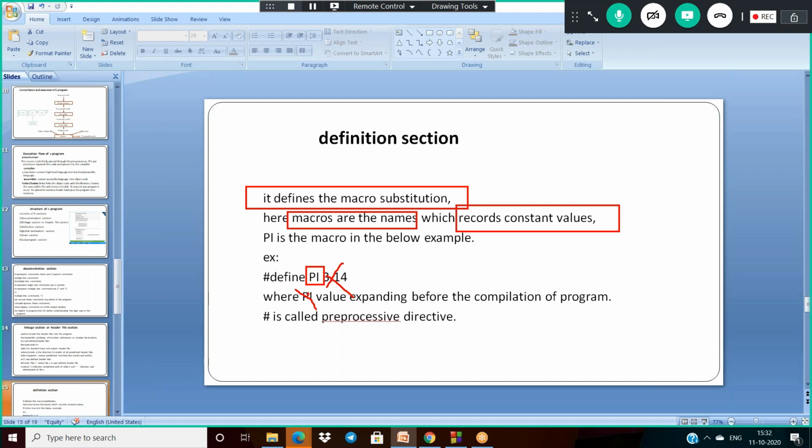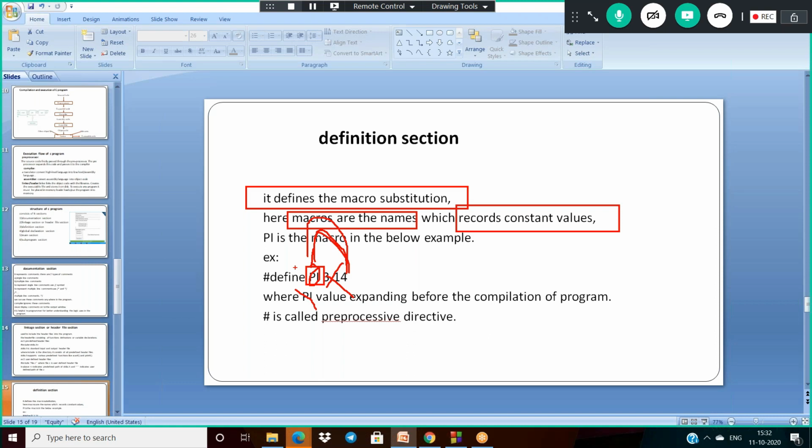Because the value is not expanded, it is just substituted. I will give proof of that also in future. Here PI is the macro, and during pre-processing, the value 3.14 is substituted in the place of PI.